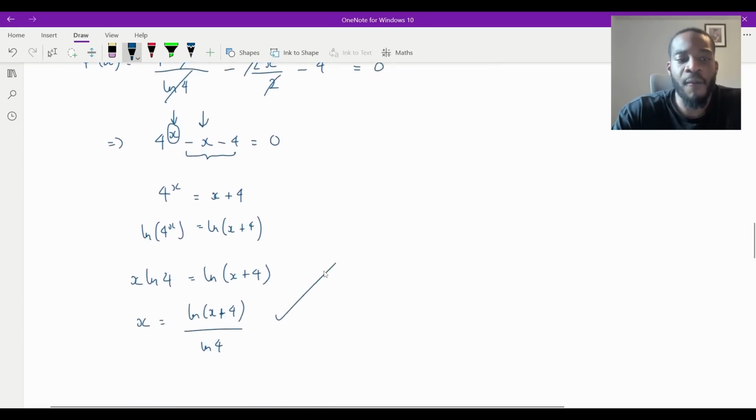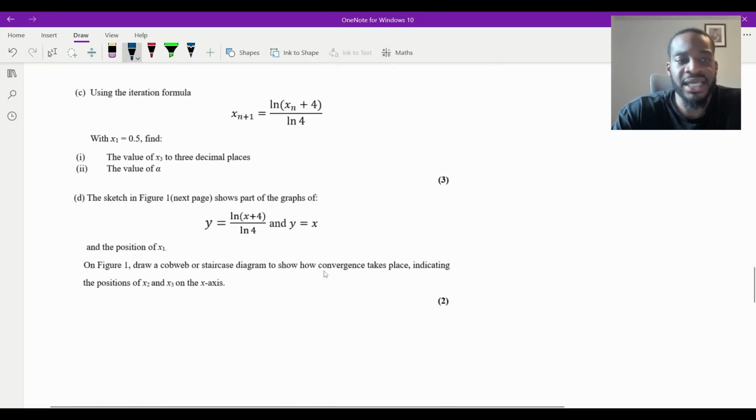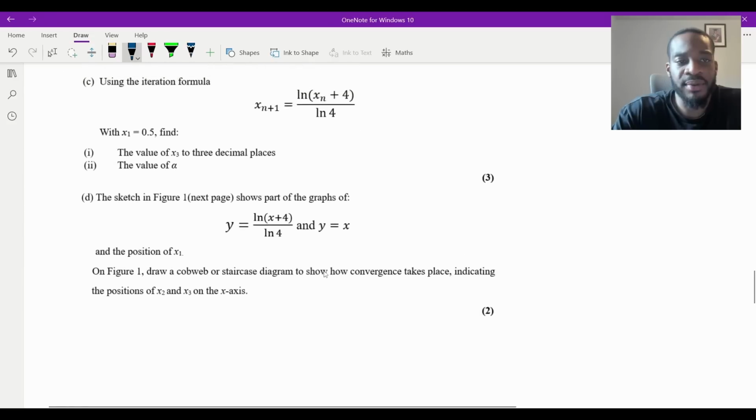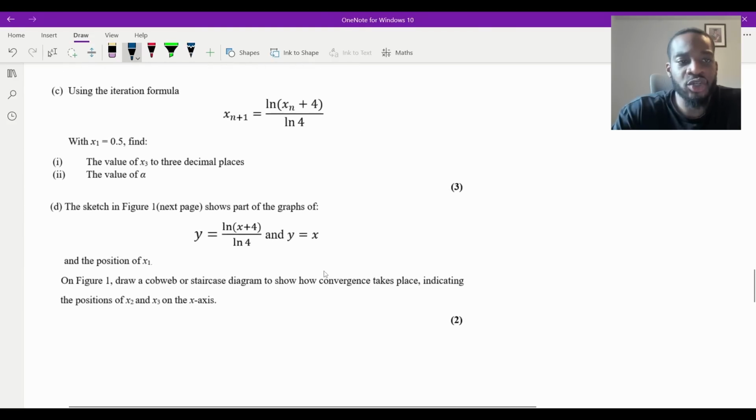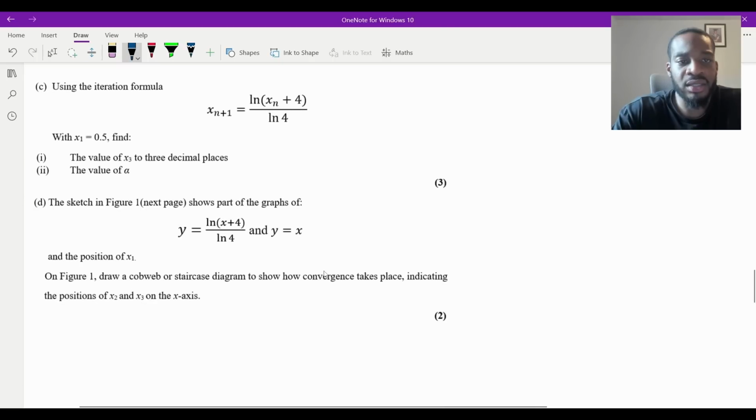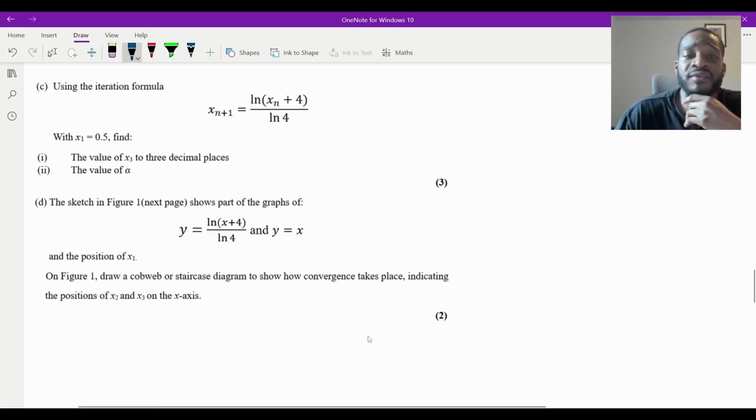Fantastic. That's 3 marks. Now, part C is here. Let's read it. Let me just zoom in a bit. It says, using the iteration formula, x n plus 1 is equal to the ln of x n plus 4 over ln 4, with x1 equal to 0.5, find the value of x3 to 3 decimal places.